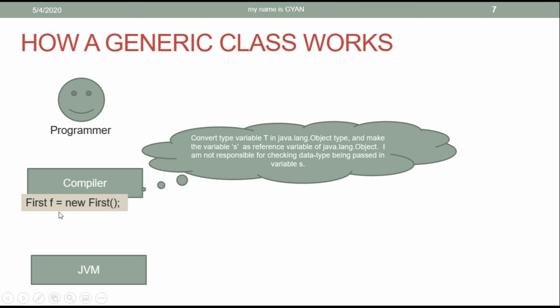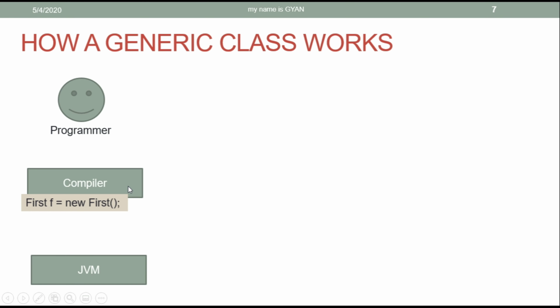Because if you do not create an object of type First by using a type argument, then the compiler will not care about the type of the value which is going to be stored in the reference variable s of type T. Therefore, the compiler sends the same statement to the JVM.